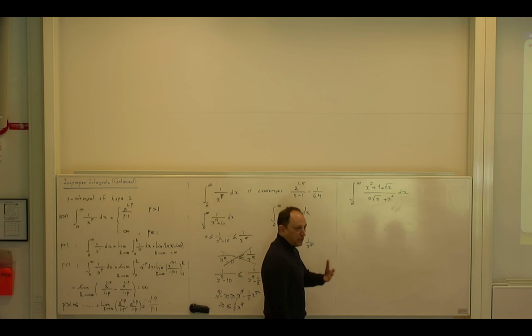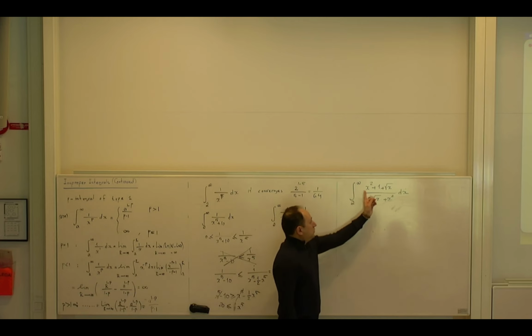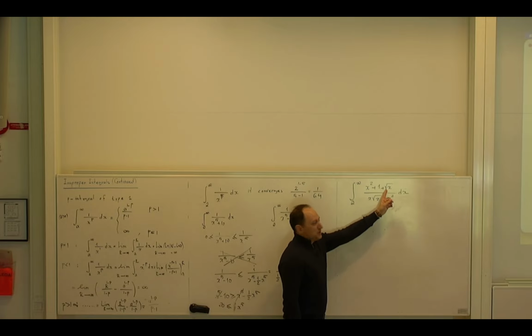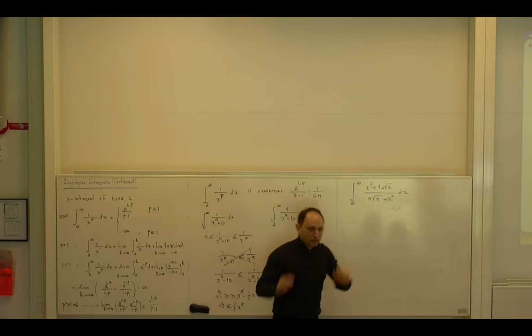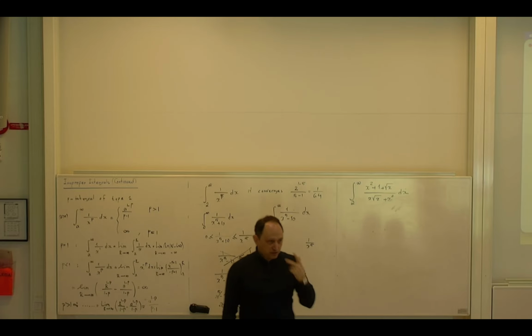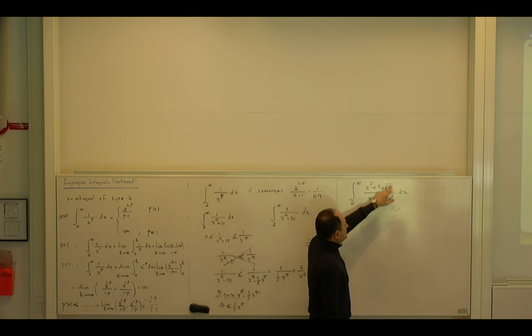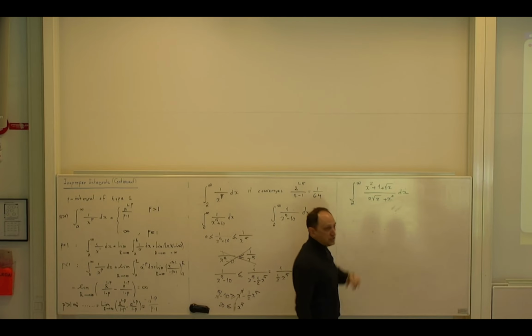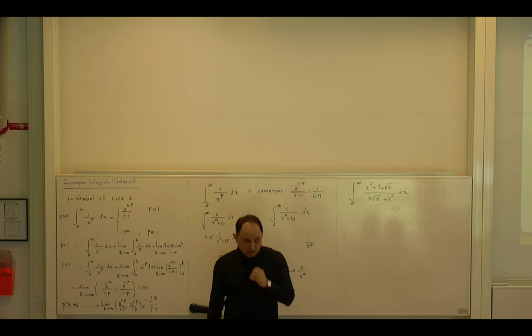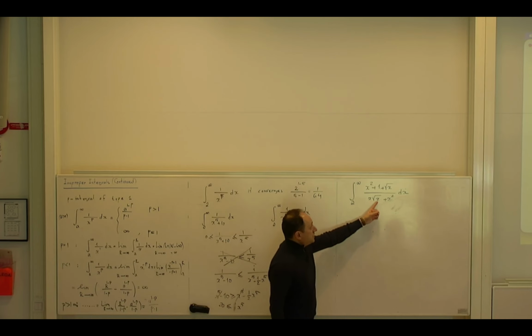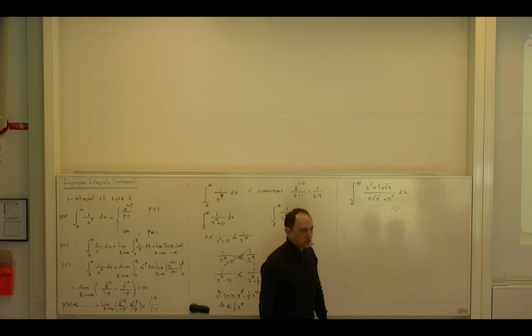This is my advice for you. What is the degree? Of course, I cannot talk about the degree of the numerator because I have a square root, but what is the nominal degree of the numerator? The highest power. This is x2, this is x to power 0, this is x to power 1/2, so the highest one is 2. What is the highest degree in the denominator? This is x times x to power 1/2, so it is x to power 3/2, and this is x to power 2, so the highest one is 2.